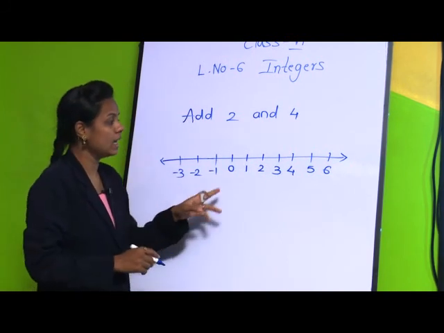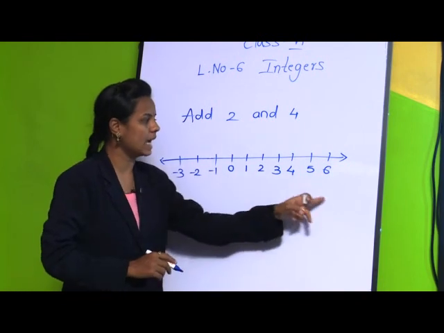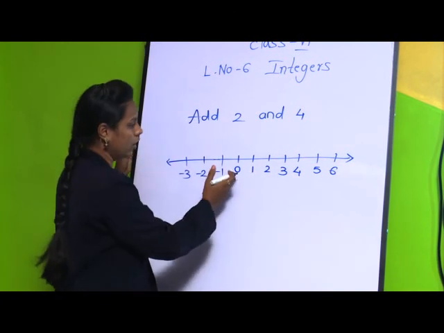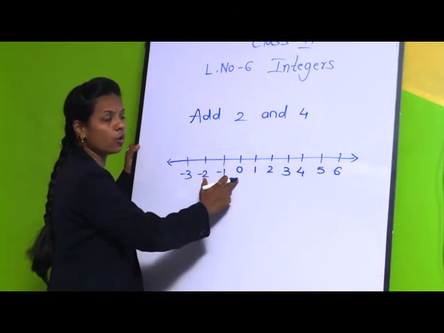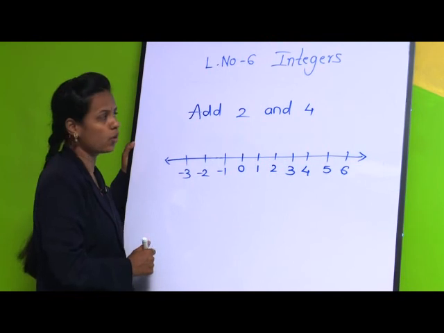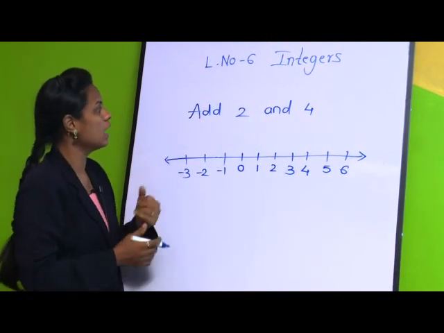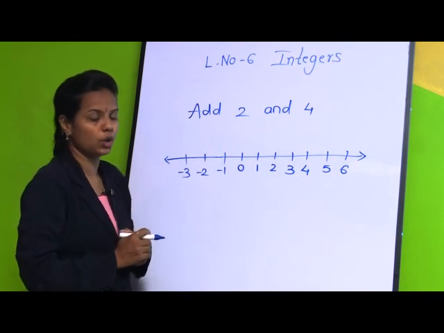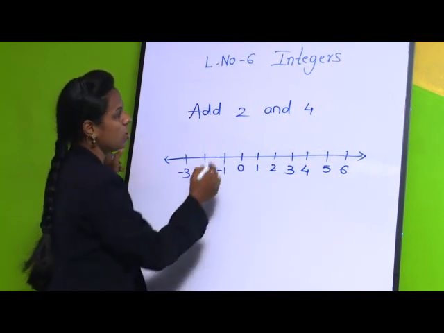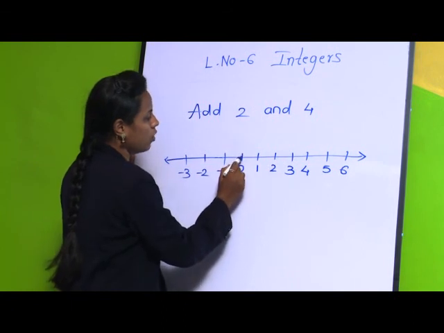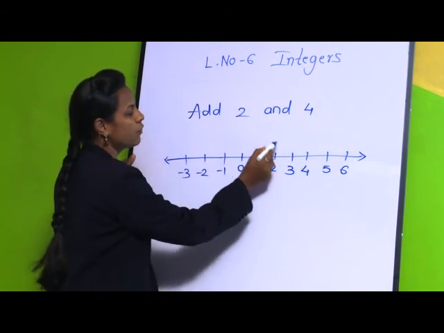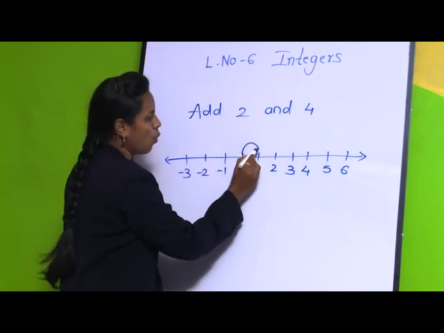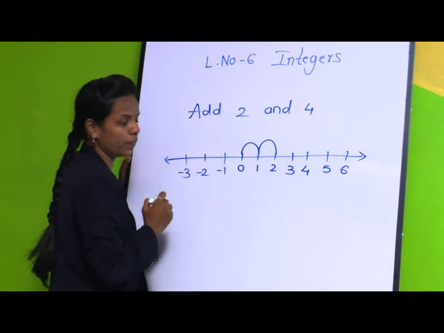Once again I will repeat, as we go towards the right from 0 the numbers are increasing, and if we go towards left from 0 the numbers are decreasing. Okay. So we have the question add 2 and 4, it means 2 plus 4. So first of all from 0 we will move 2 steps forward as it is a positive integer. So 1 and 2. Okay.